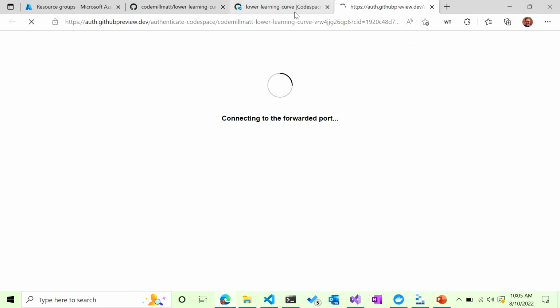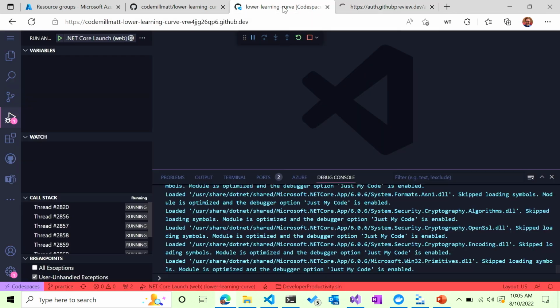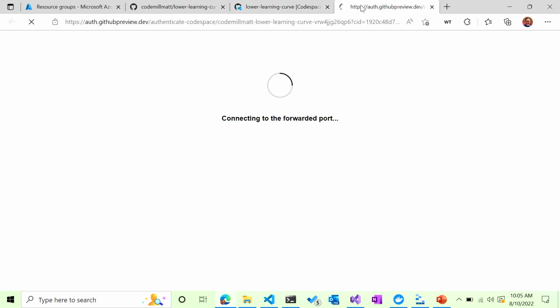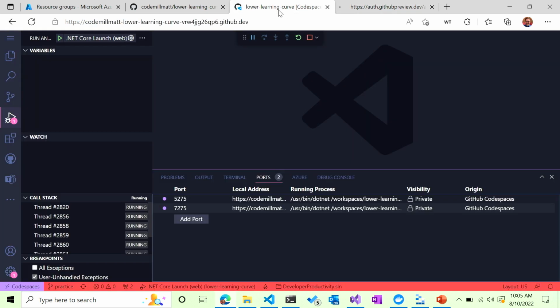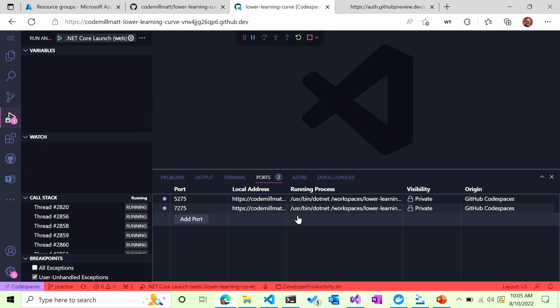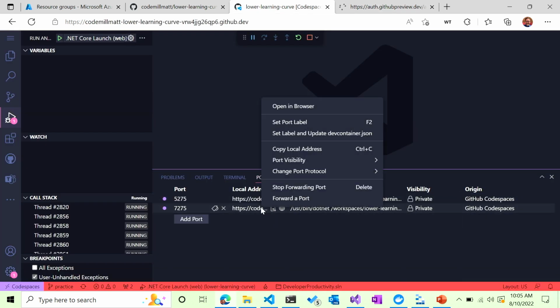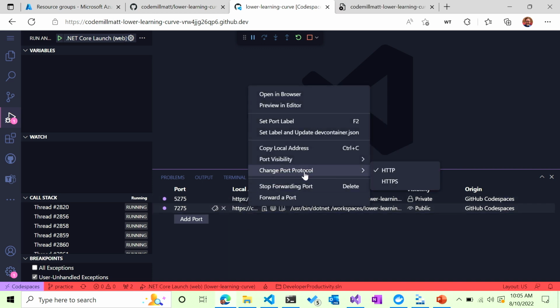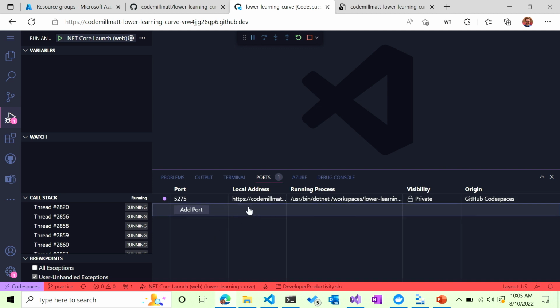So I might get right here that it is unable to connect to it. And that's because the ports need to be public and running on HTTPS. So let's see if it runs through and if it can connect to it or not. I am going to say it can't. So I can go through and I can change the port visibility. We'll change that to public and make sure we're running HTTPS.